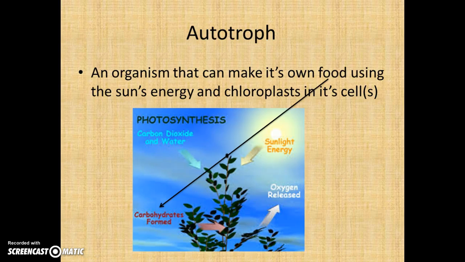An autotroph is an organism that can make its own food using the sun's energy, and it has to have chloroplasts in its cells. So in other words, it has to be green. Auto is like autopilot. An autopilot, a plane can fly by itself, it's on autopilot. Autotroph, the organism can make its own food simply by using the sun's energy and having chloroplasts in its cell. So the food in plants is usually made in the form of carbohydrates.